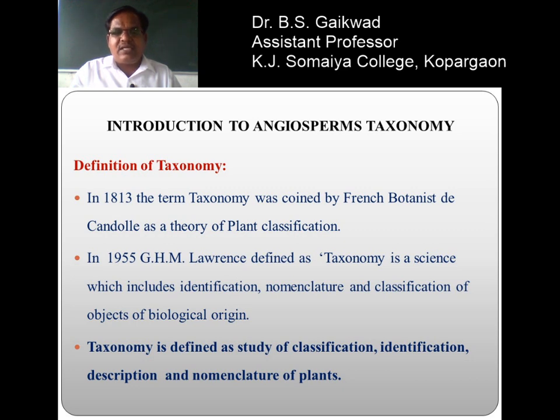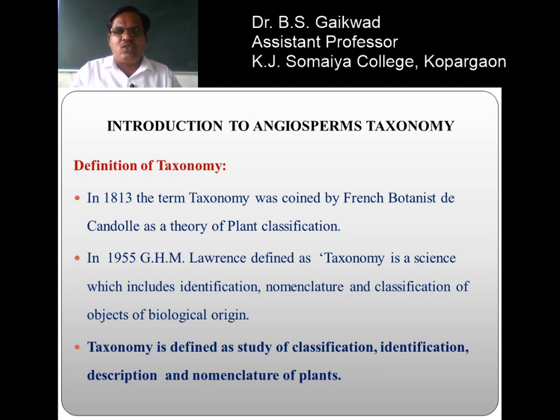There are two names, the generic name and the specific epithet or specific name. Any plant has two names, which is known as binomial nomenclature. Linnaeus first introduced binomial nomenclature, in which the first name is the generic name and the second name is the specific name or specific epithet.